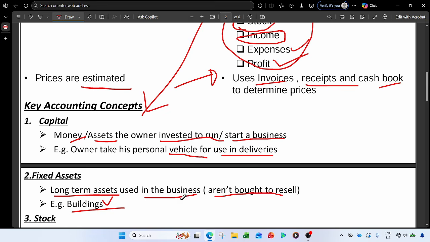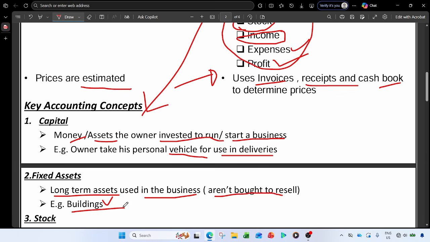And also in your accounting, you will do something called the balance sheet and income statement. In the income statement, you will have the depreciation for the machinery and everything. You will know about that. I just want you to be aware of that before you are taught.